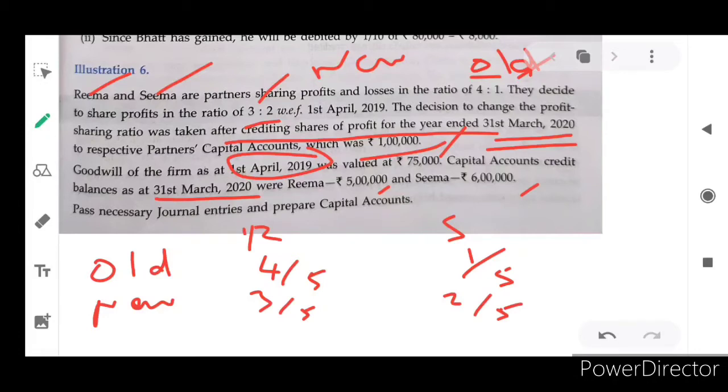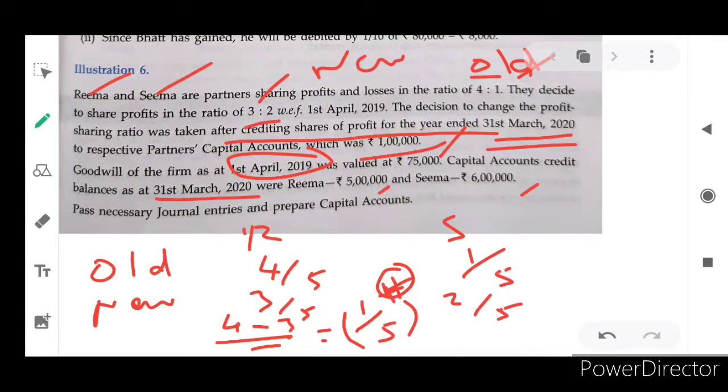Now we are going to calculate the sacrificing ratio. What is the sacrificing ratio formula? Old minus new. Rema's is 4 minus 3 divided by 5, which leads to 1 by 5. So the sacrificing ratio we are calculating is a plus figure, 1 by 5, which means positive in nature. So here the partner is sacrificing, isn't it?